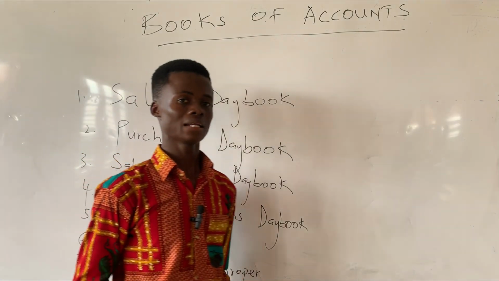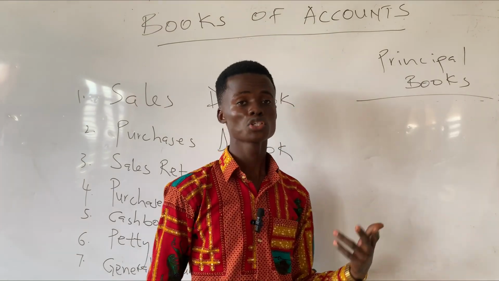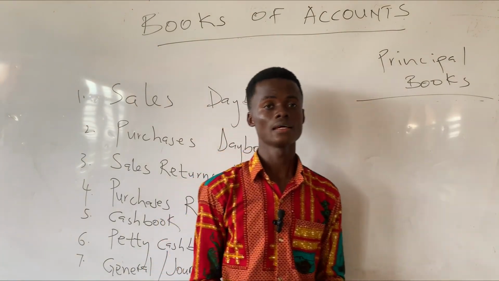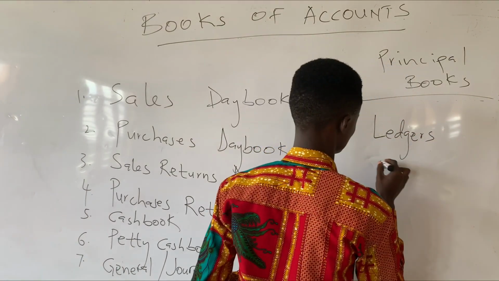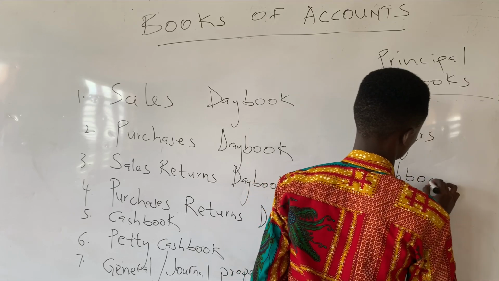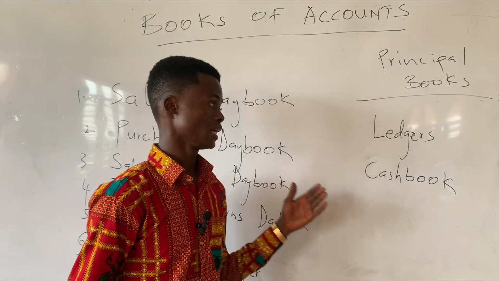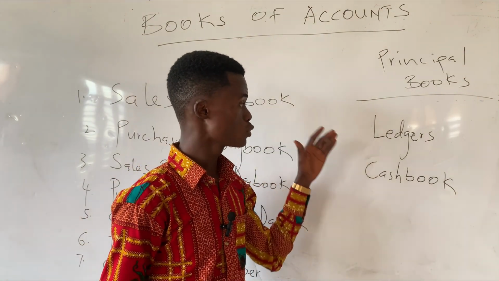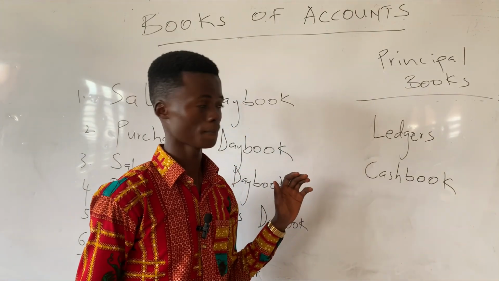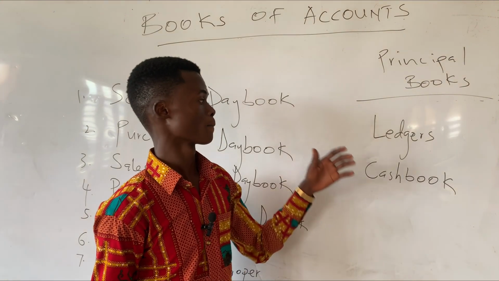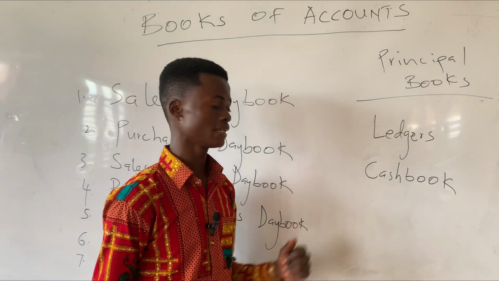On the other hand, which are the principal books, we said that some scholars classify the principal books into 2, and they are the ledgers and then the cash book. Other scholars consider the cash book to be part of the ledgers, and in this case, the principal books are grouped into 1, which is only the ledgers. So we will be going by the first school of thought, which classifies the principal books into 2, which are the ledgers and then the cash book.